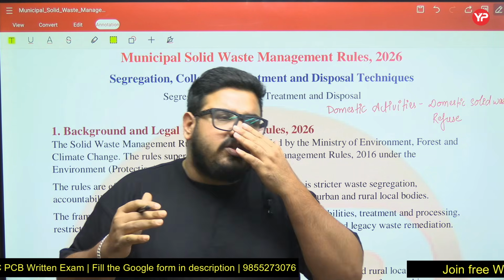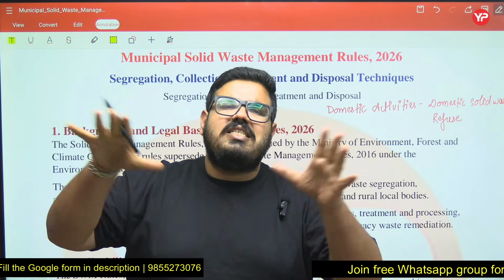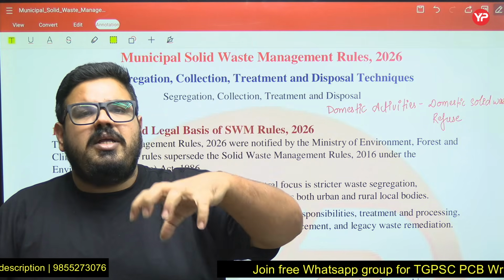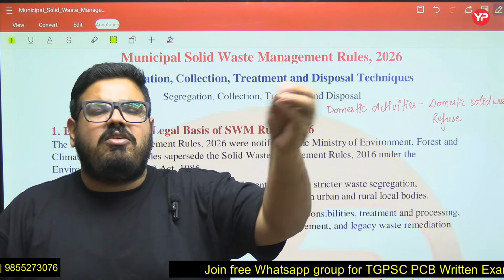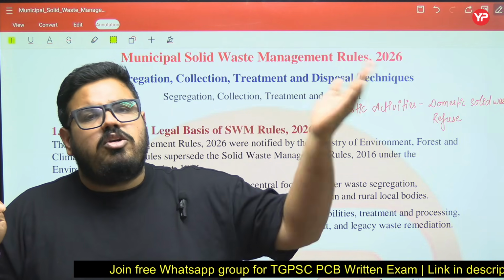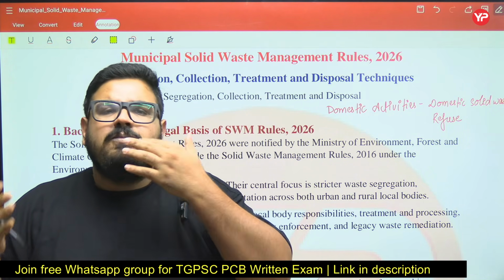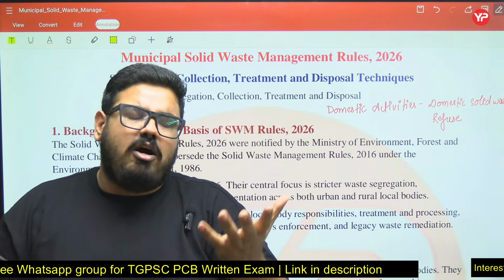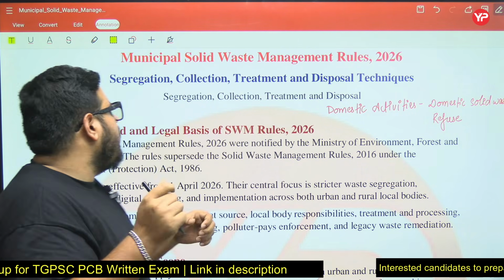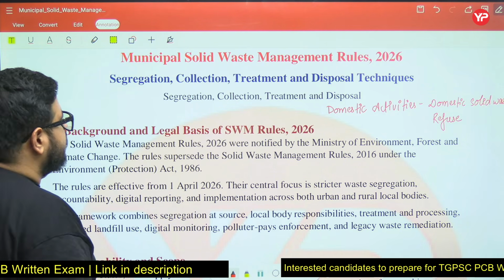So for solid waste treatment, disposal and collection, the facilities are different for every waste. For biomedical waste the facility is different. There will be a common biomedical waste facility where you will treat the biomedical waste, which will be different. The domestic waste that gets collected from our houses is basically known as municipal solid waste, and for it the treatment techniques will be different. So today we are going to talk about the background and legal basis of the solid waste management rules 2026.